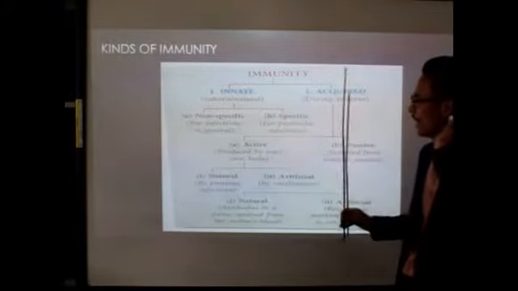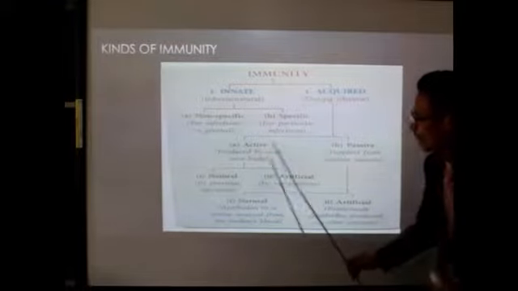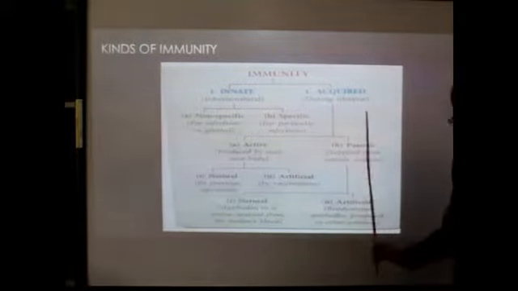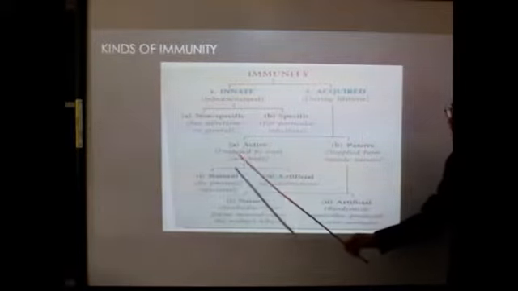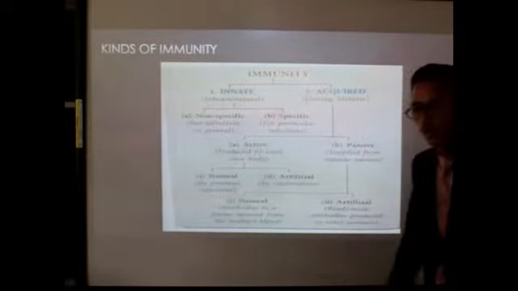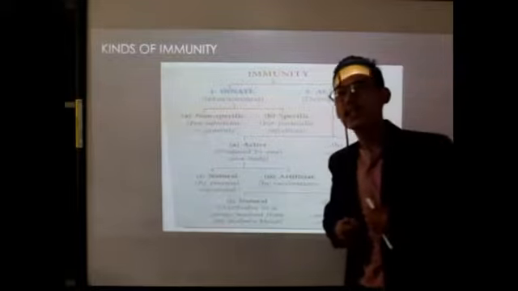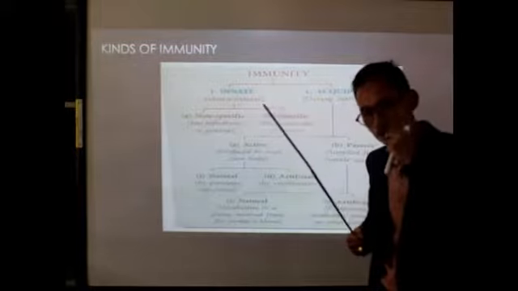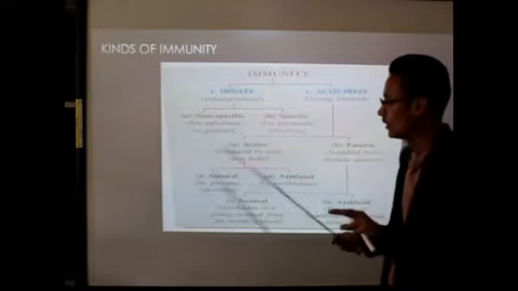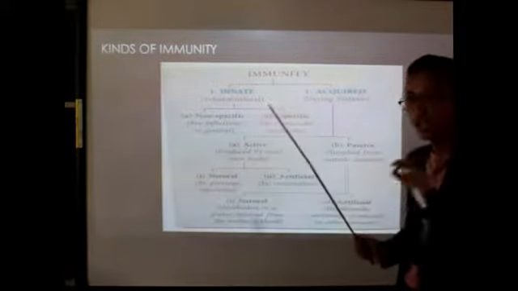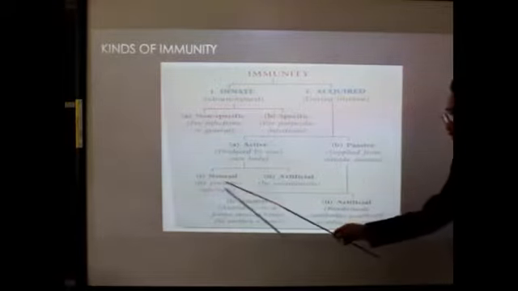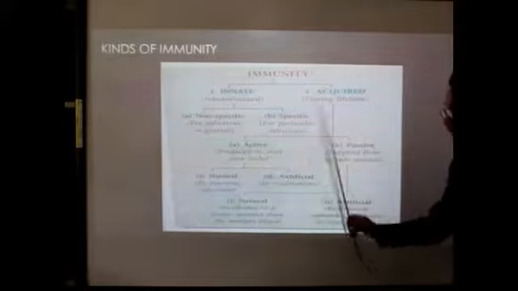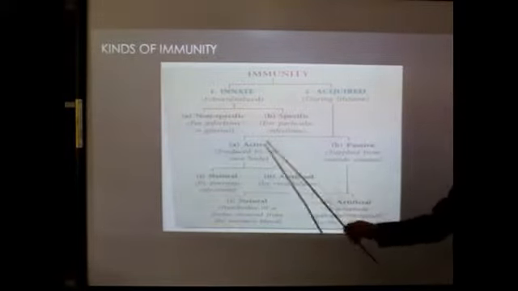Remember, acquired immunity has two types, active acquired immunity and passive acquired immunity. Now what is active immunity? It is produced by one's own body. When our body produces the antibody by itself, clear? When our own body produces the antibody by itself, it is called active acquired immunity. There are two types, natural and artificial. Now what is natural active immunity and what is artificial active immunity?